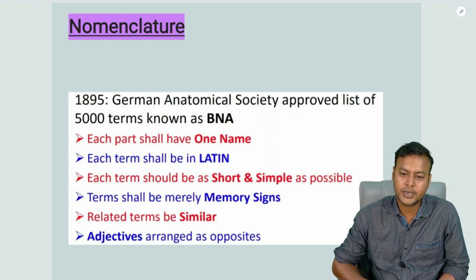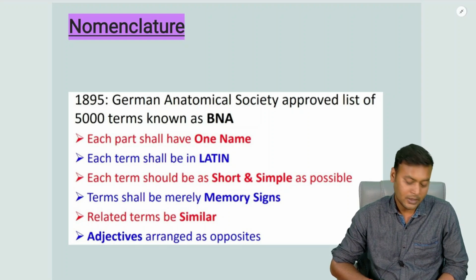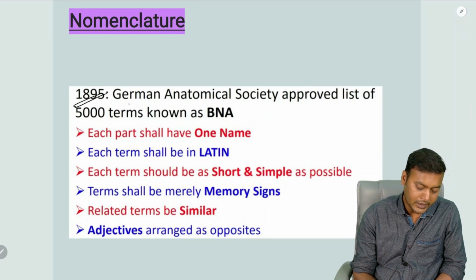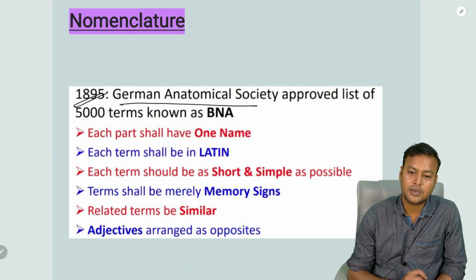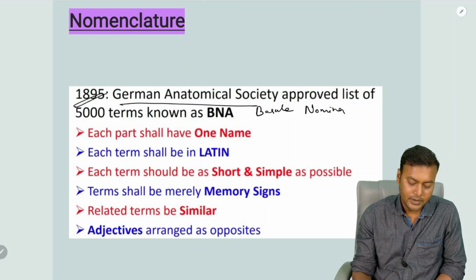It was done to maintain uniformity all around the world, so that all the textbooks have the same terms and there is no confusion. In 1895, it was the German Anatomical Society which approved a list of 5,000 terms, known as the Basel Nomina Anatomica.